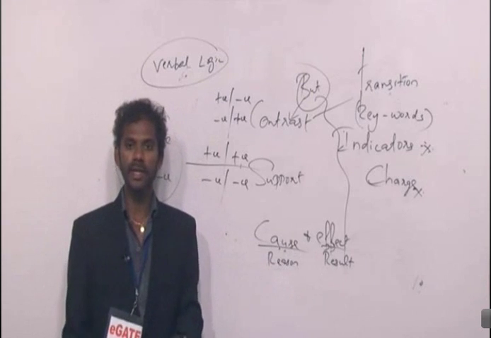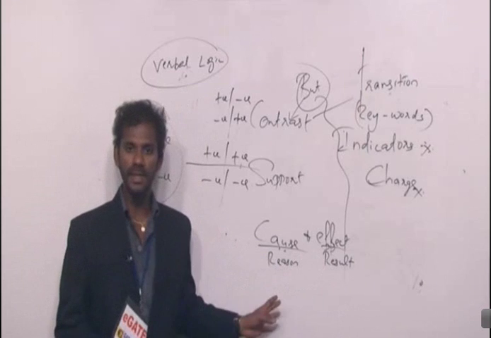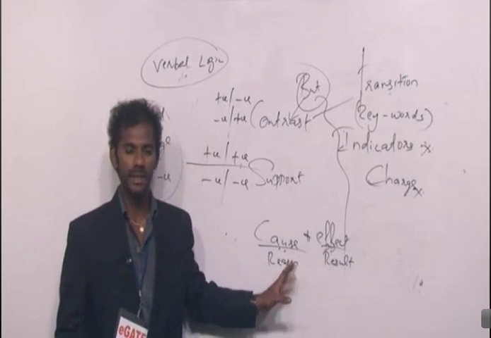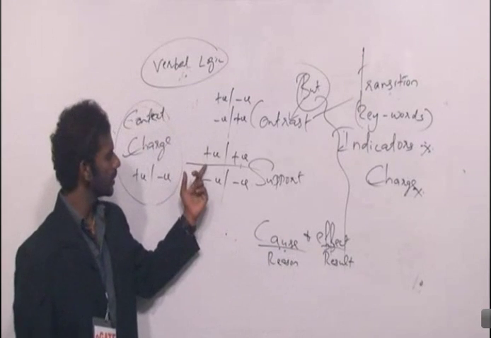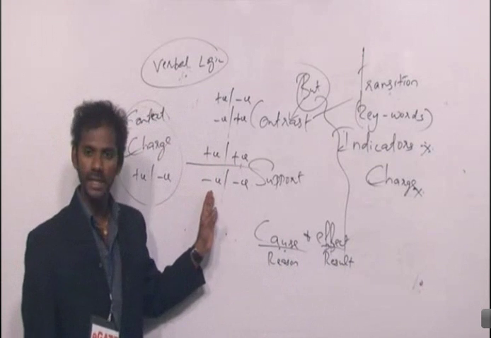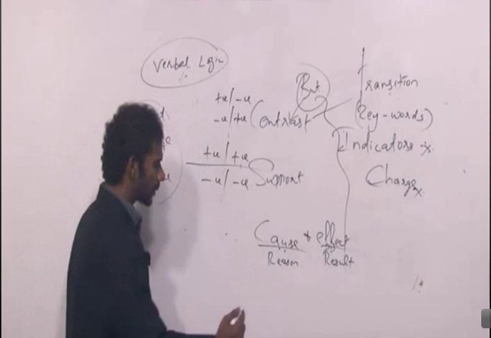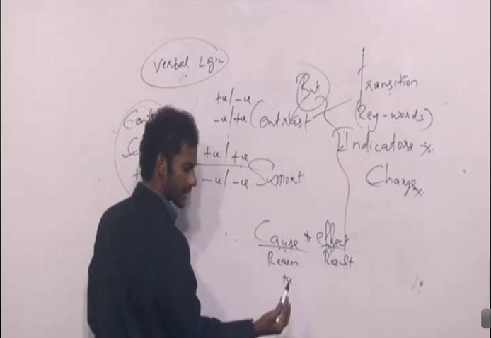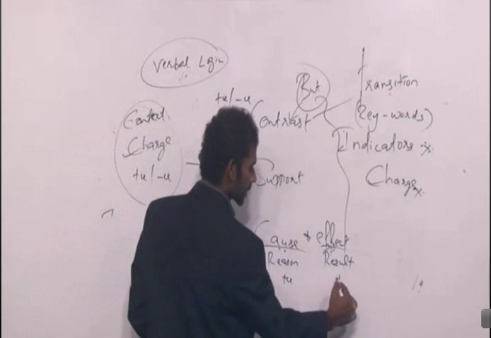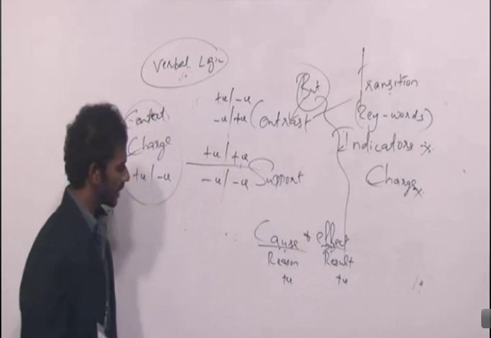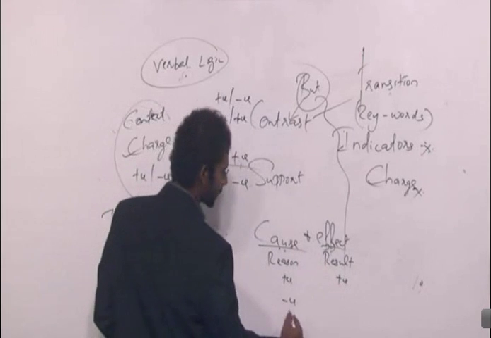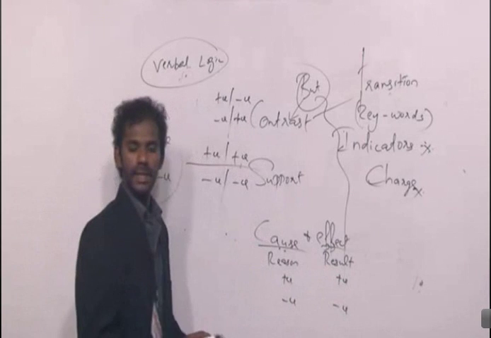A reason never contradicts a result. Support means what? Positive, positive, or negative, negative. So if the reason is positive, the result must also be positive.